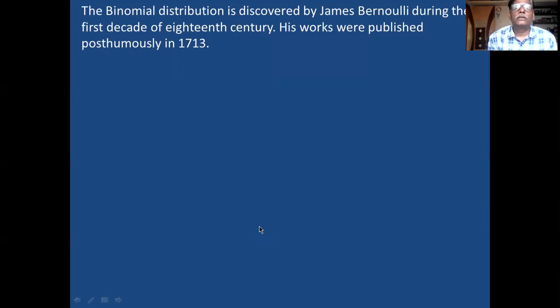Okay, in the previous class, I was explaining regarding theoretical distribution. What is theoretical distribution? What are the theoretical distributions for your syllabus? There are 3 theoretical distributions for your syllabus. One is binomial distribution, published in the year 1713.